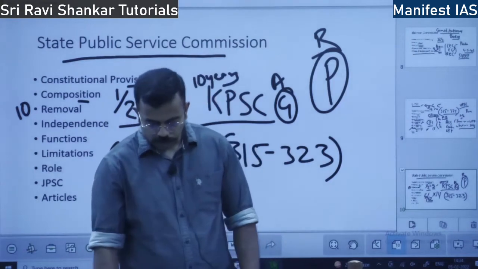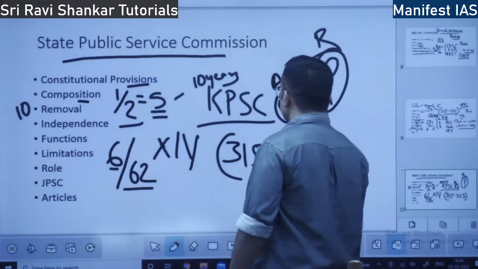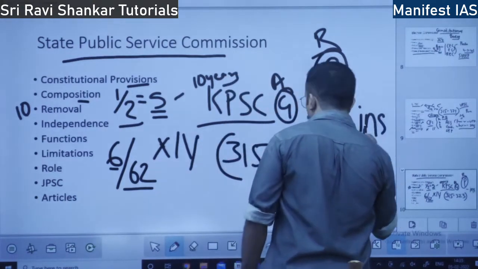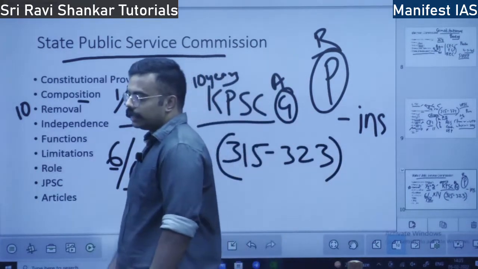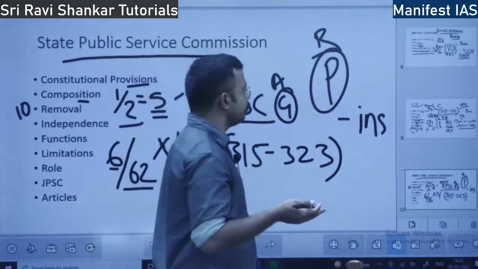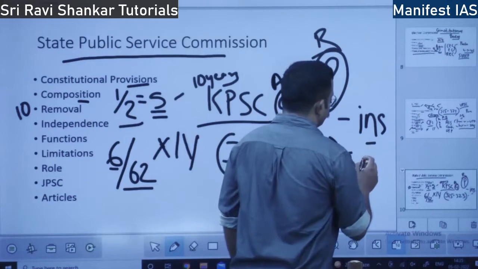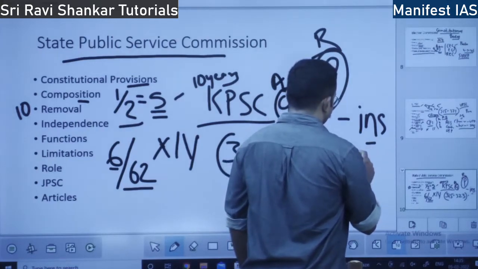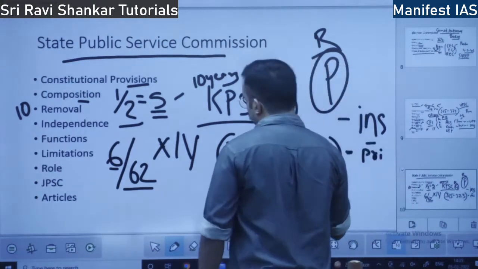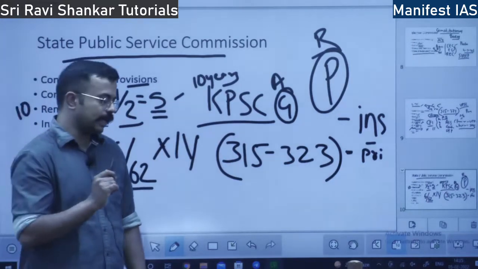So what are the conditions? Conditions are similar to UPSC members. Either when he goes insolvent, that is, he takes a debt and fails to repay the debt, that is, he has gone bankrupt, in that case he can be removed. Also, when he takes up any private employment while being in office, he can be removed.